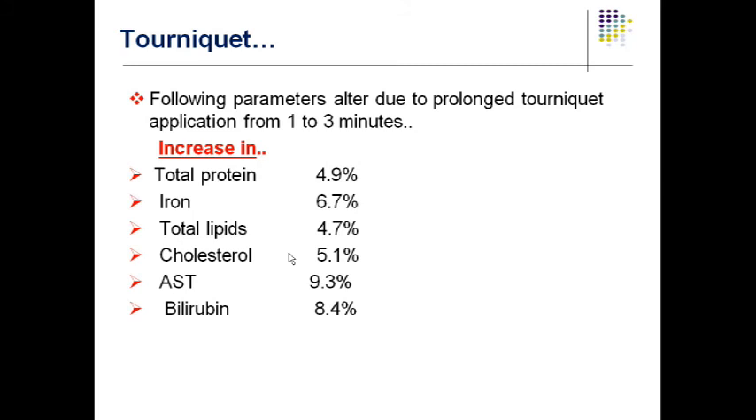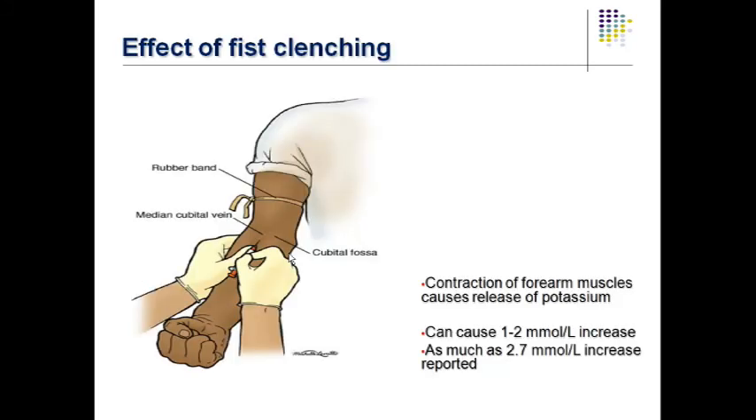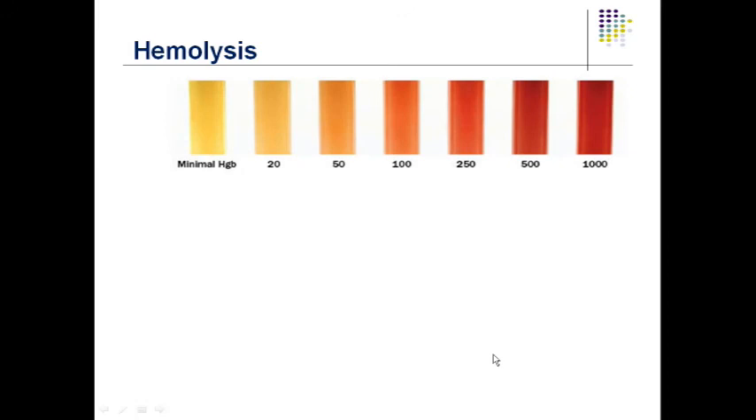Effect of fist clenching: if you ask someone to clench the fist too strongly, what can happen? It can result in a rise in potassium, about 1 to 2 millimole per liter, and as much as up to 2.7 it can go up to. So it's very important. Next is hemolysis. This is how the hemolyzed sample looks. Normally the serum will be pale yellow, and if the concentration of hemolysis is very high, it is going to be dark red.